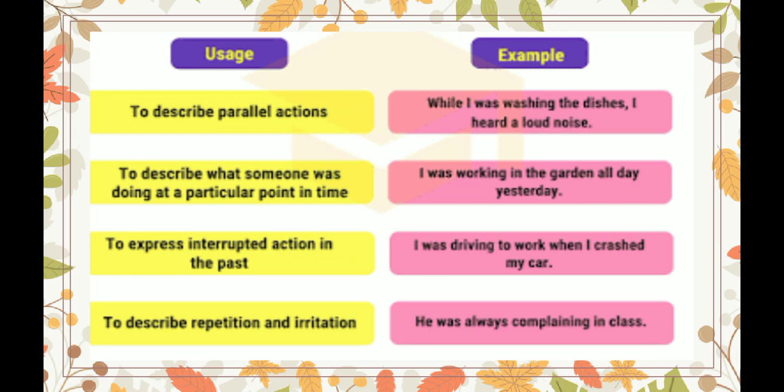Next, to describe what someone was doing at a particular point in time. In the past time, at that particular point, someone was doing something, and to describe that, we use past continuous tense.